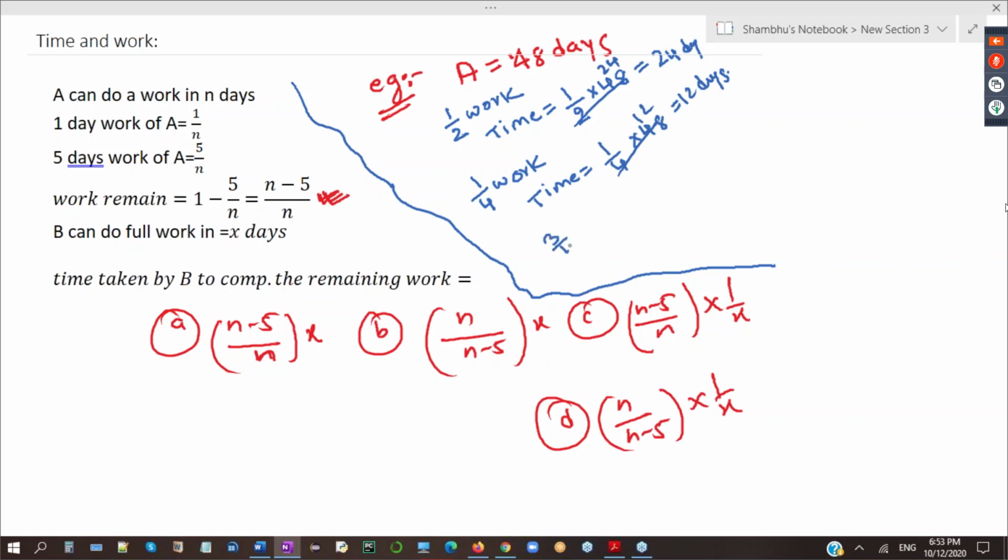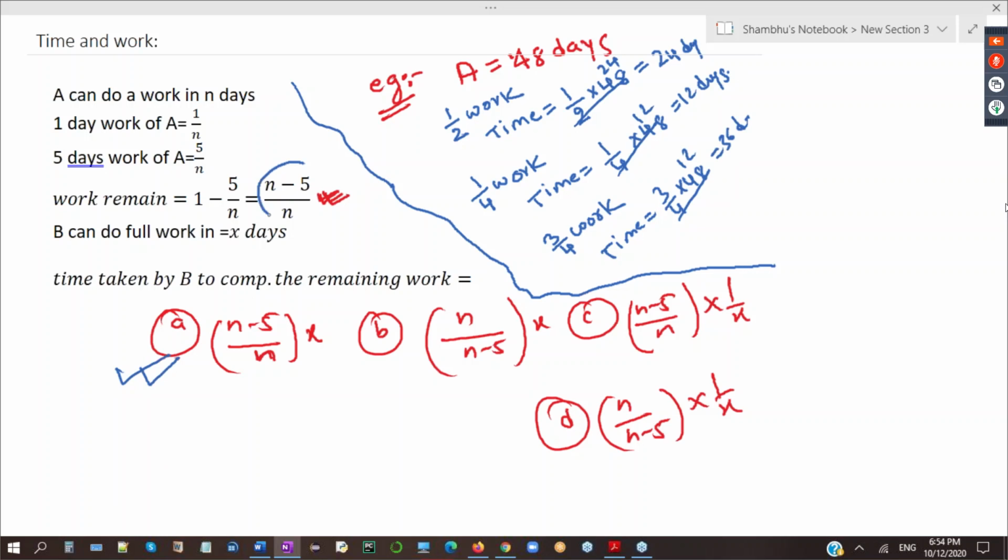Similarly, if I say he has to do 3/4 of the work, time will be the amount of work he is completing multiplied by total time, 36 days. Now, can you tell me which is the right option? Yes, it is option number A. Option number A is correct.